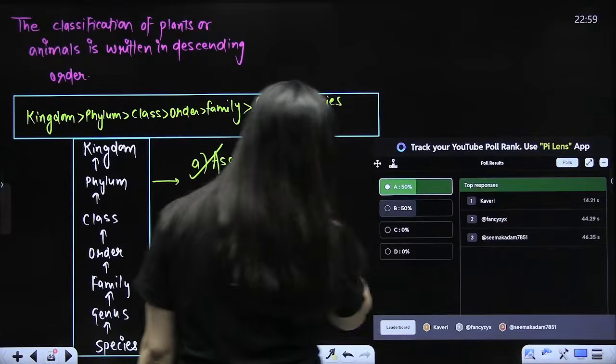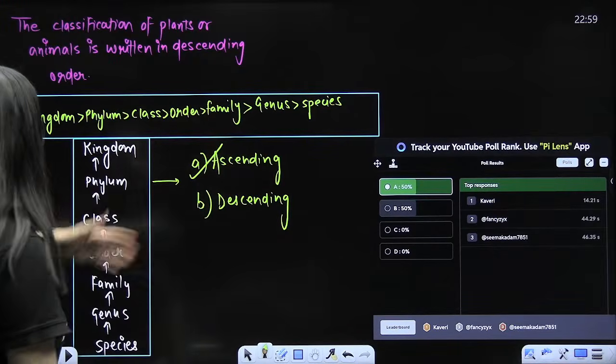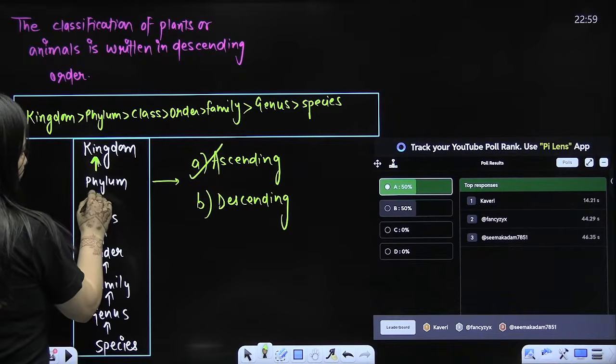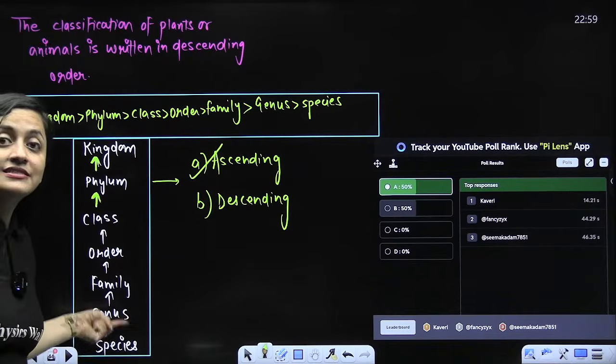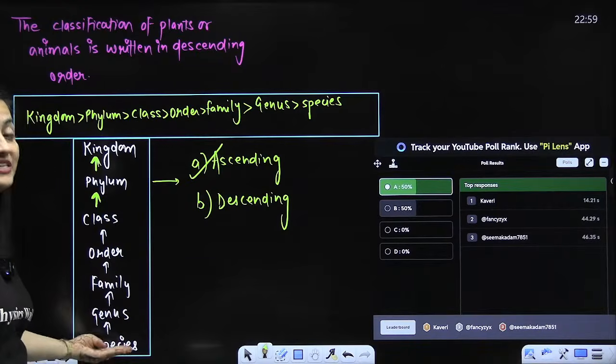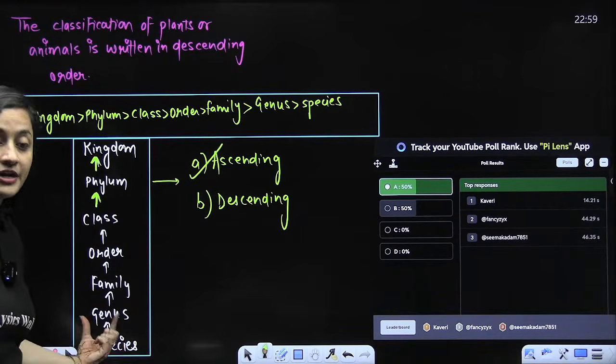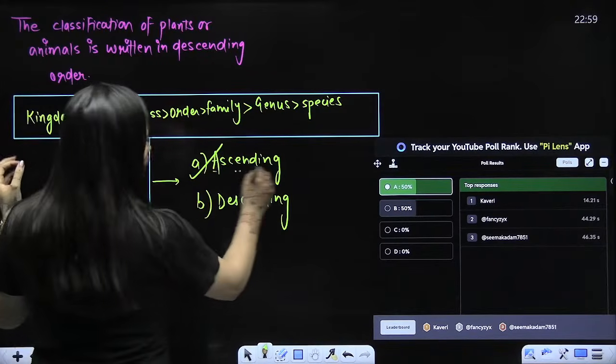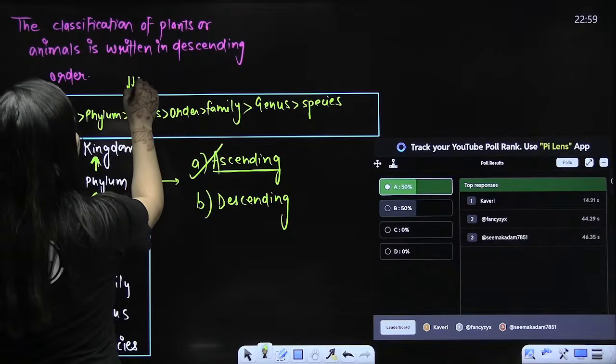How come it is ascending order? Wow, 50-50 response. Look at the arrow position here. Species, then genus, then family. Species is the basic unit, the smallest unit. You are going from species to kingdom, that is why it is ascending. But normally, how do we write it? We write it in descending order.